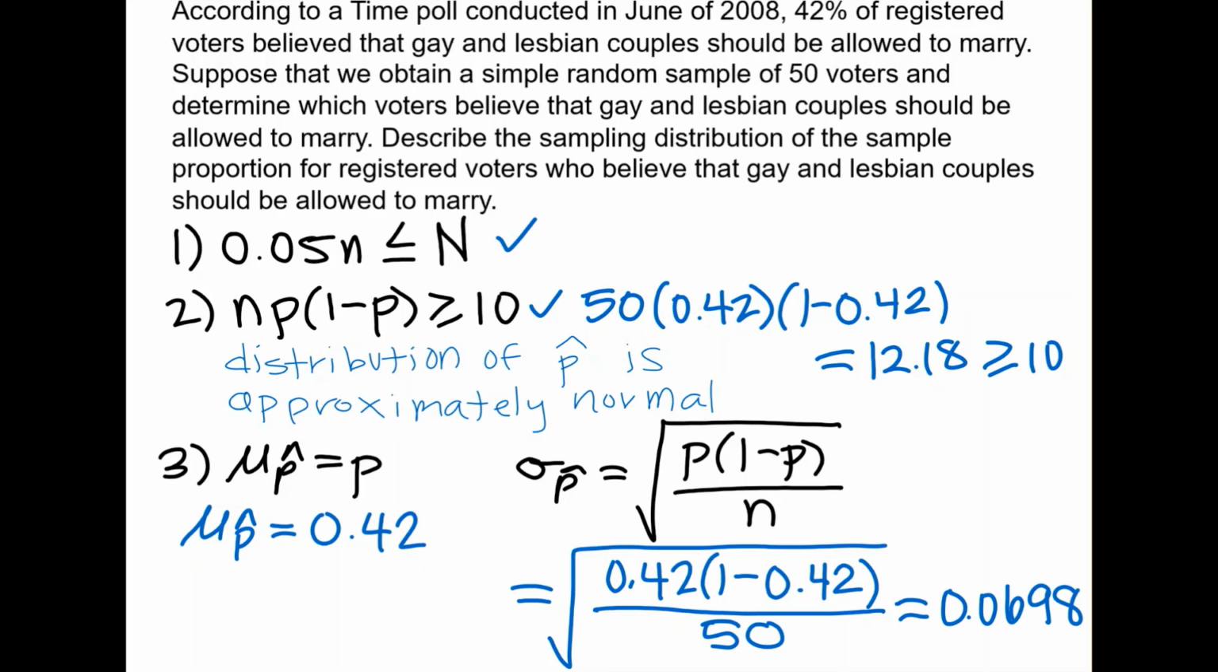So the sampling distribution of the sample proportion is approximately normally distributed with a mean of 0.42 and a standard deviation of 0.0698.